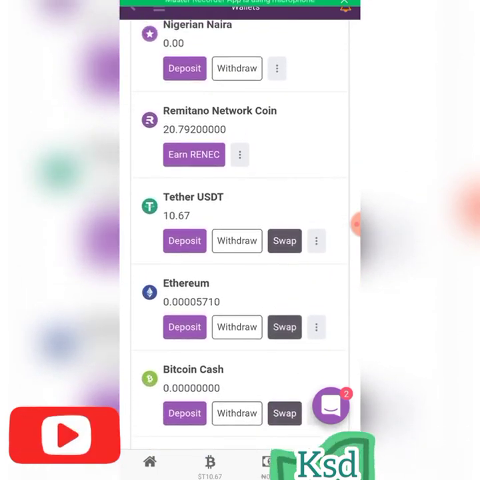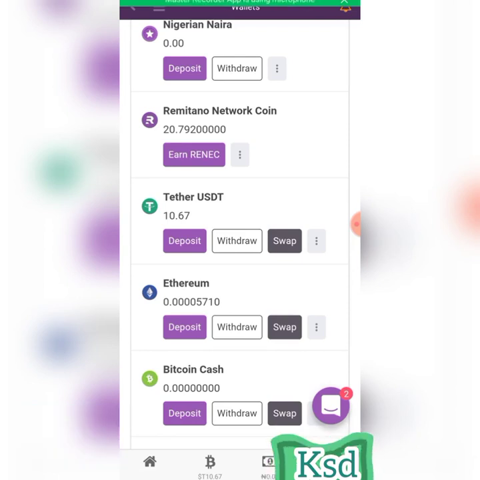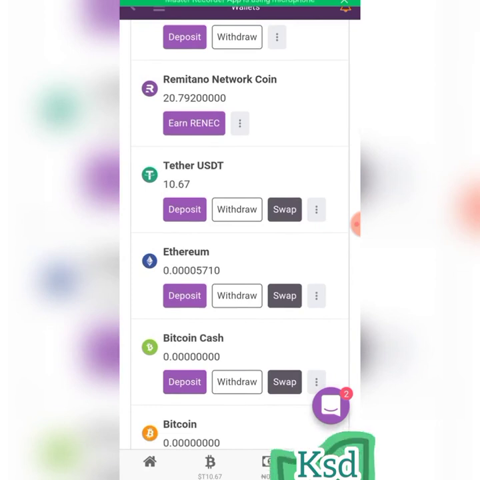Then remember, you can earn Remitano network coin. So you click on RENEC, you scroll down, you click start mining. So you can be earning that one. That is the only way you can use to get the coin.